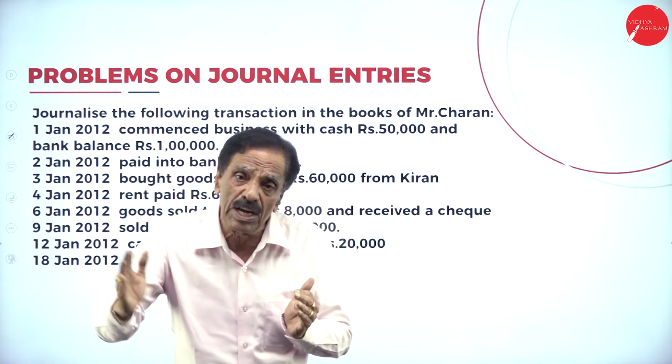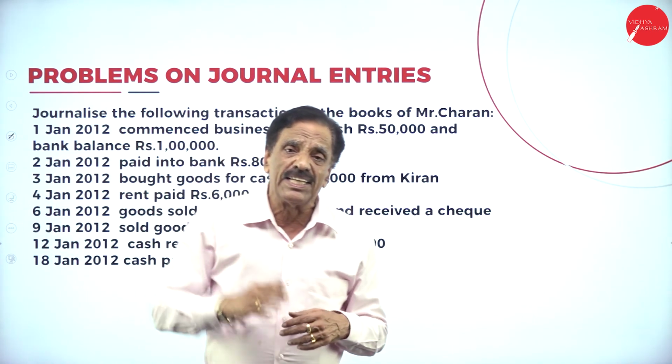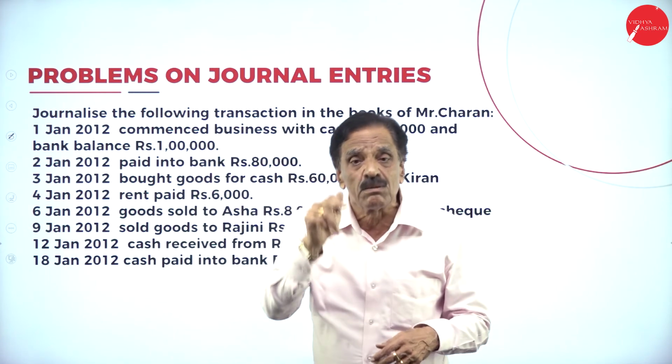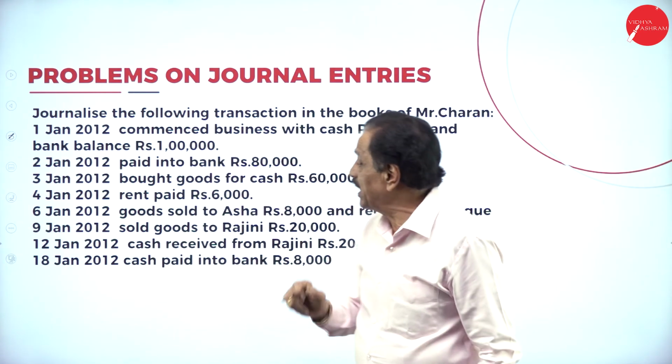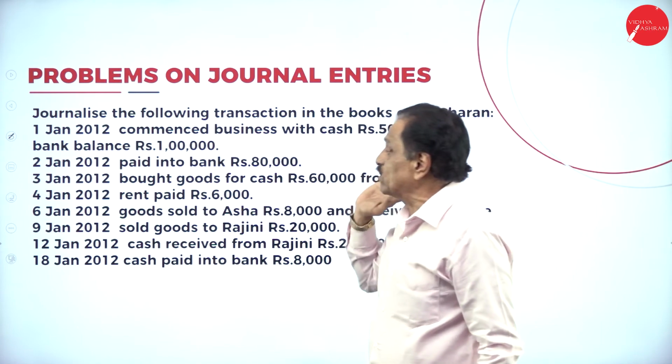How much is going out? 80,000, that should be credited. Who is the receiver? Bank, which means the banker is the receiver. What's the entry? Bank account debit to cash account.